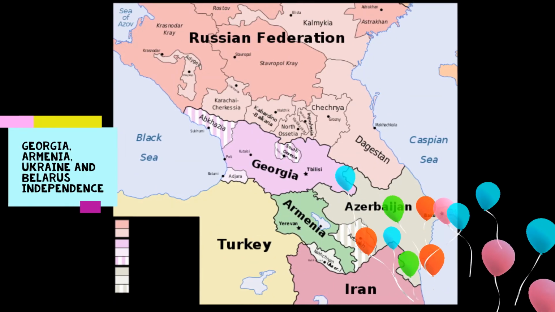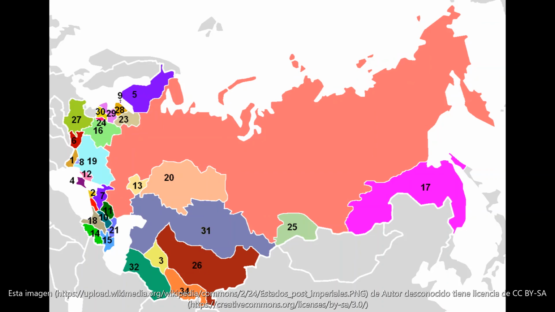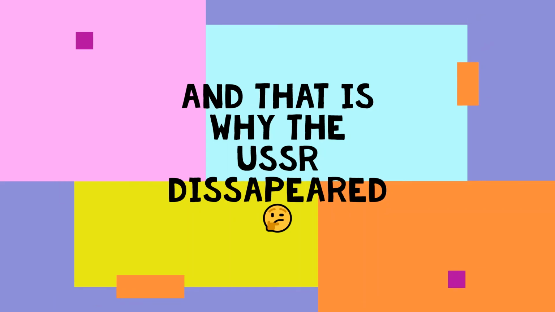10. The Georgia, Armenia, Ukraine, and Belarus independence. Even though Gorbachev was hoping that the USSR's influence would be enough to maintain the Federal Union, it didn't happen like that. And this is why the USSR disappeared.